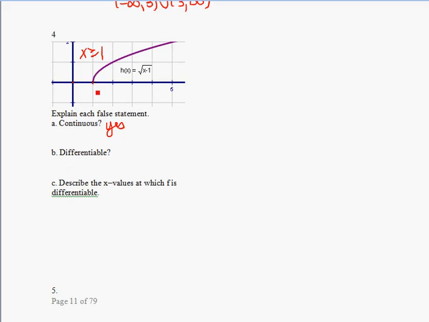At that point, if you try to draw a tangent line, your tangent line would be vertical. Well, what is the slope of a vertical line? The slope of a vertical line is undefined. So is it differentiable? Does the derivative exist? That's the same question as asking, is there a slope at that point? No, there's no slope at that point. So not at x equals 1. Where is it differentiable? Everywhere bigger than 1.